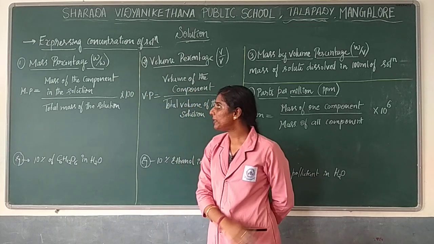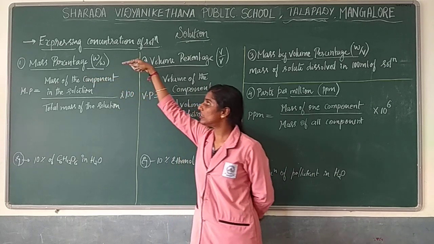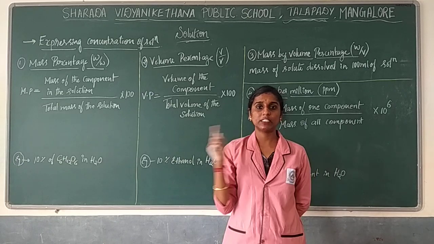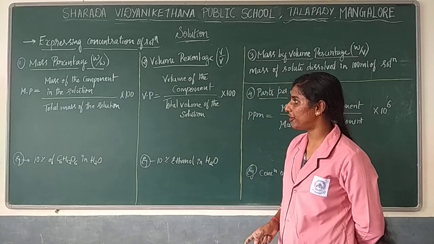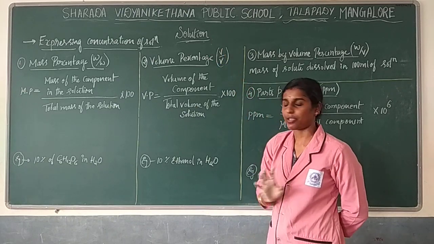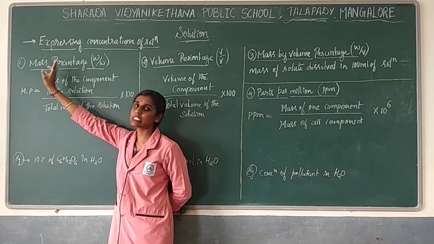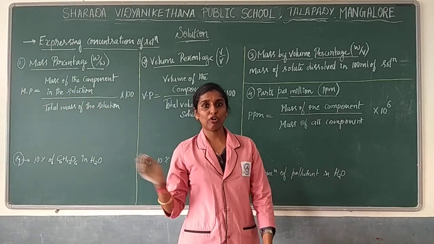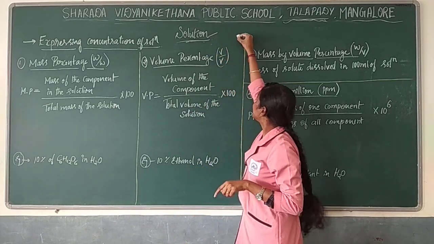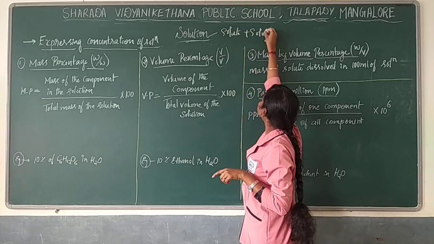So one by one we will see. This concept is very important. They can ask the terms as well as the formulas, and after this they are going to deal with some problems also, for mole fraction data. So that is also very important under this chapter for state as well as CBSE. So the first concentration term that we will deal with is mass percentage. Before we go to the concentration terms, as I told, a solution is nothing but a mixture of solute, and it should have a solvent, right?